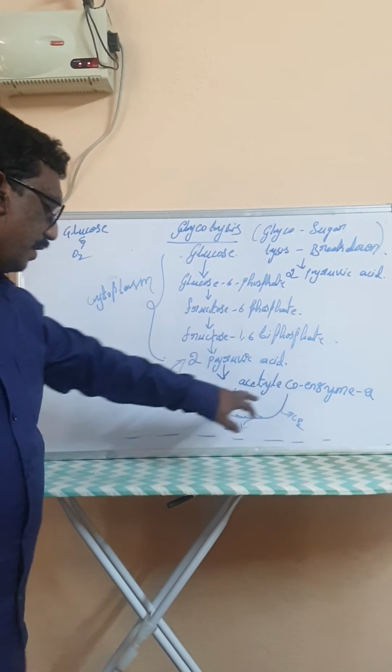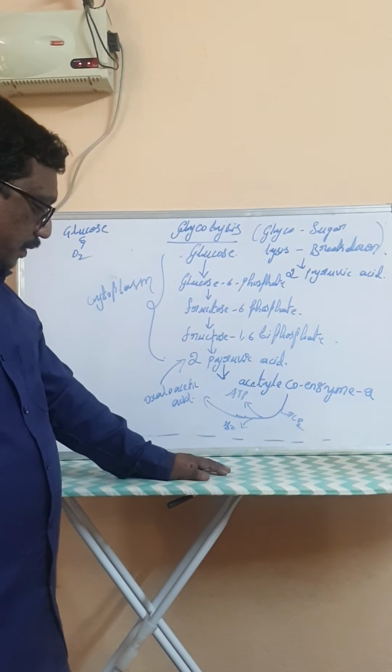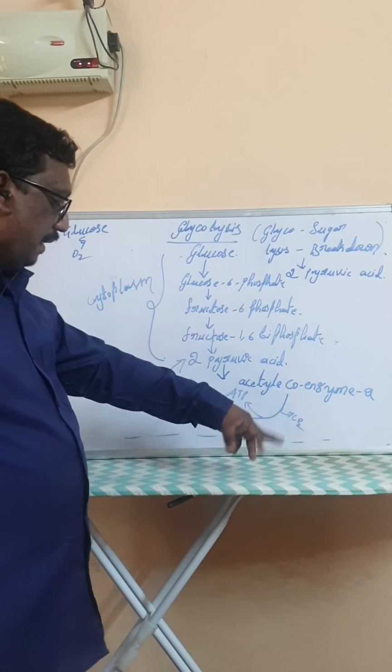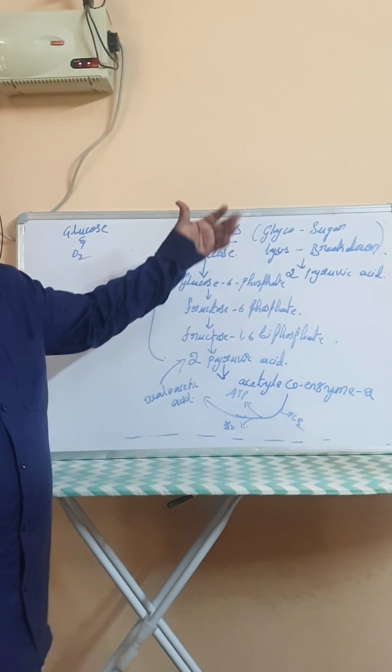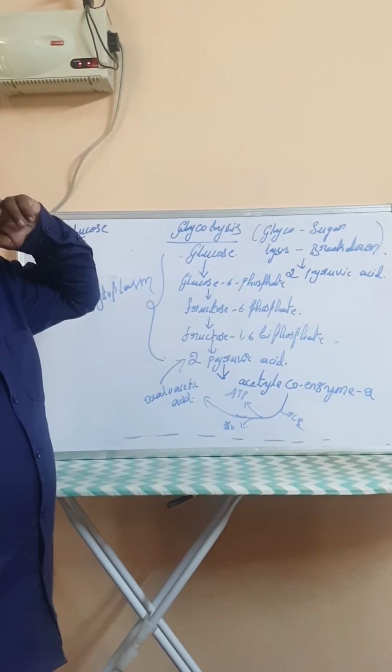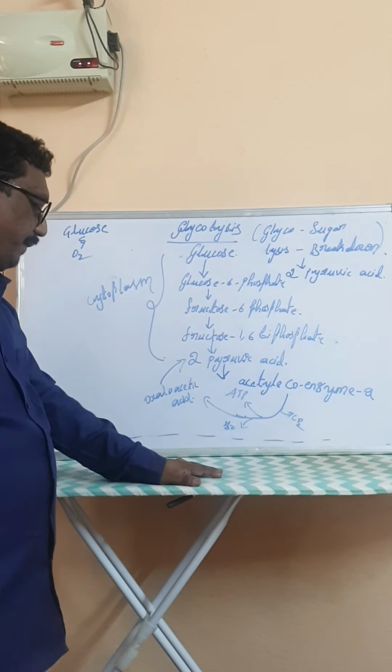Between the acetyl coenzyme A and oxaloacetic acid, a number of reactions take place through which carbon dioxide is released. The carbon dioxide leaves the cell, enters the alveoli, and then leaves the lungs to the outside environment.